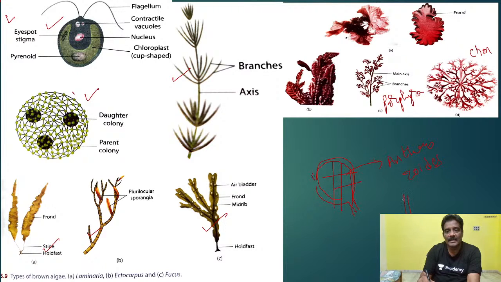Archegonium here. The male gametes come and meet the archegonium. Neck canal cells dissolve, and finally the male gamete fertilizes the female gamete. Fertilization happens. Zygote is formed. The zygote develops into an embryo. In bryophytes embryo formation is there, but not in algae. So in bryophyta only, I mentioned here, not here.